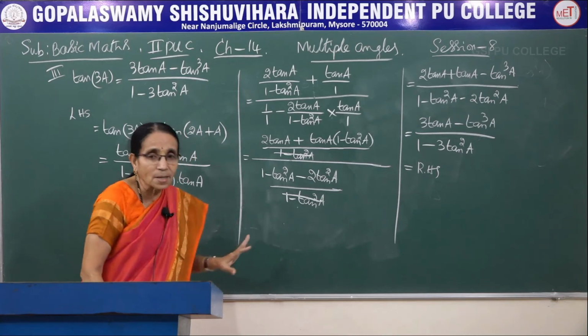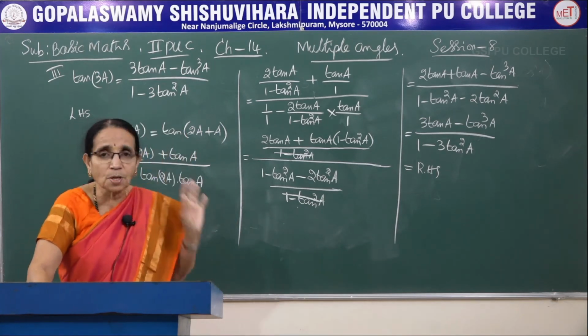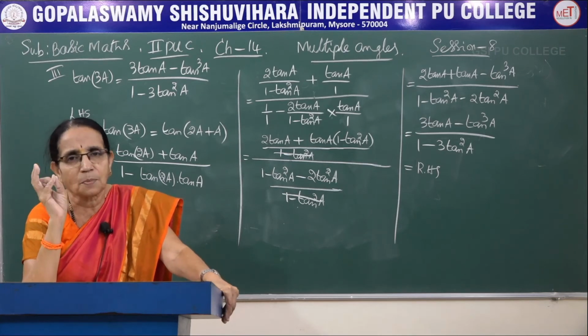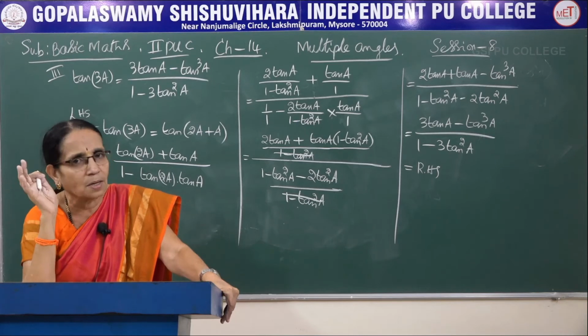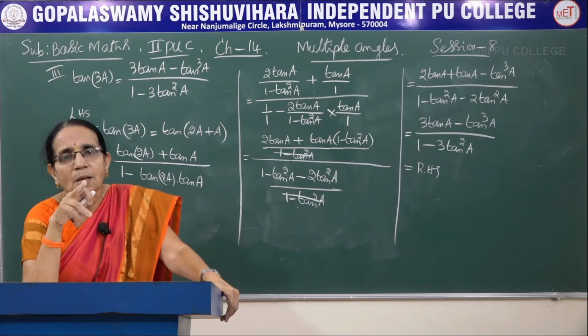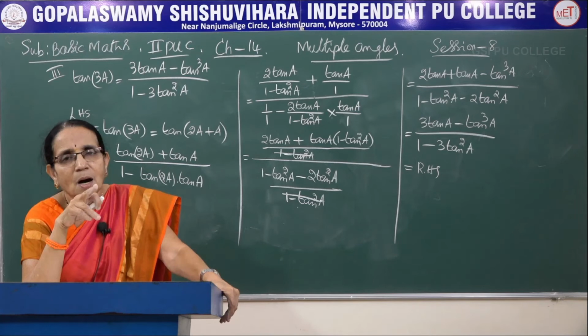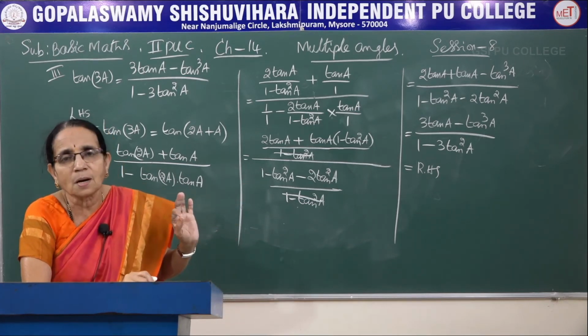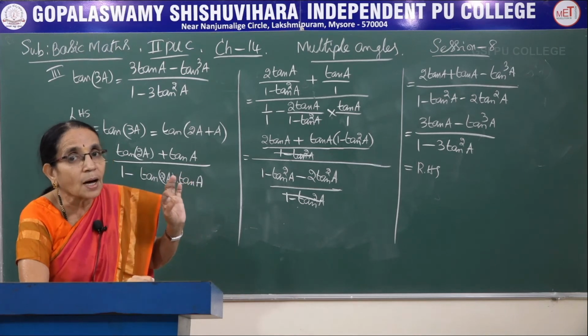So for all the three, the procedure is the same. First we write 3A as 2A plus A, first step. Then we use the compound angle formula for sine, cos or tan. Afterwards, we use the multiple angle formula. After using the multiple angle formula, in the case of sin 3A and cos 3A, we use the identity.